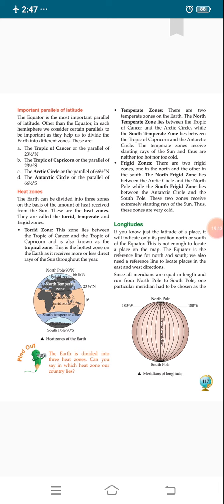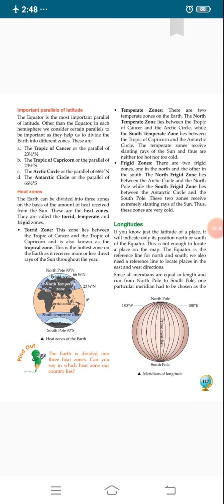This is the hottest zone on the earth, as it receives more or less direct rays of the sun throughout the year, and the torrid zone is the hottest zone out of these zones. Why? Because it gets heat from the sun directly for the whole year.